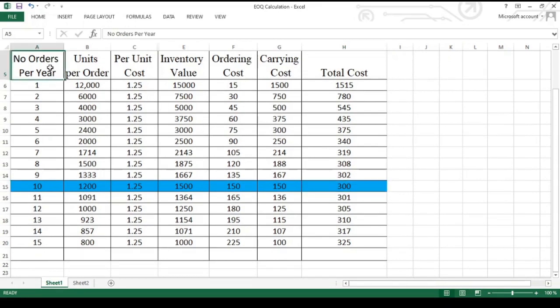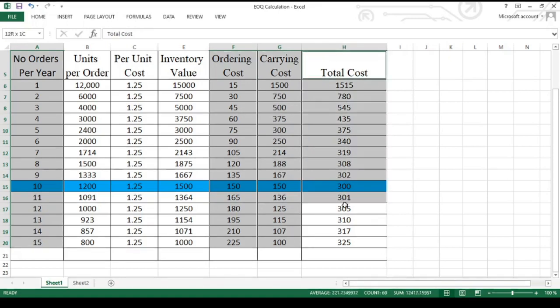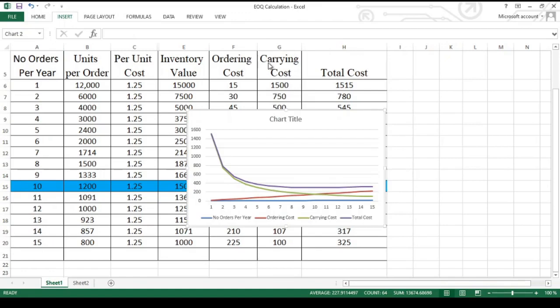For preparing a graph or chart, we have to select only a few columns: number of orders, ordering cost, carrying cost and total cost. These 4 columns are very important for constructing the chart. After selecting these 4, we can go for Insert. In the Insert tab, you can find the line chart. Click on this button and select the first chart.